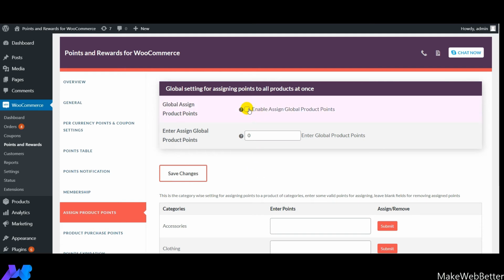The very first thing that you need to do is enable the setting, which is global assign product points. As soon as you enable this feature, you will be able to apply the points to all your products globally. Next, how many points you want to apply, you need to mention over here. It can be either 1, 2, depending upon your needs and requirements. And then you need to click on save changes.